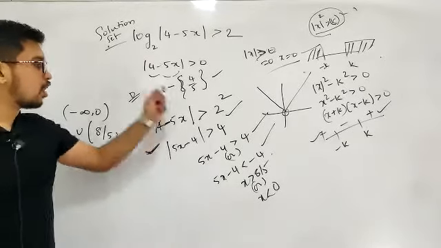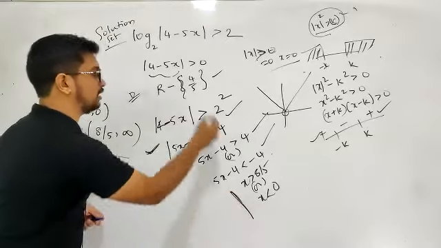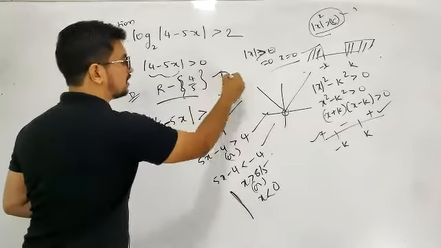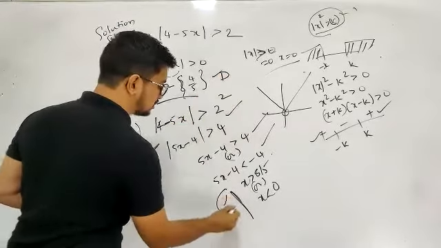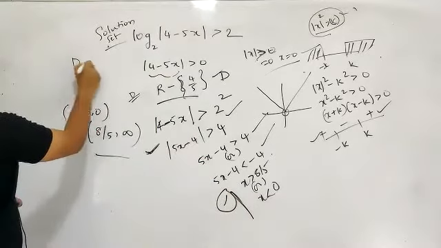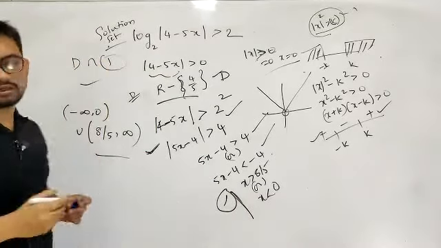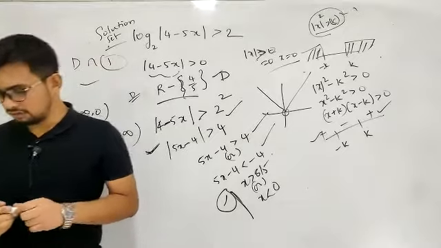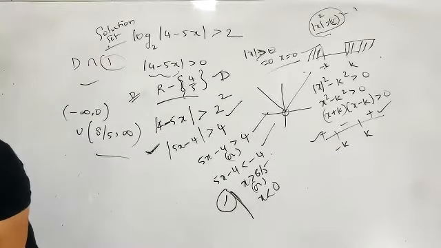Because we have to take the common values of these two. These are the values which you obtain, and this is the domain. So I told you the final answer will be the intersection. Let's say this is D, and this is solution number 1. So the final answer will be D intersection 1. That is what we have discussed about how to solve these equations, right? Next.